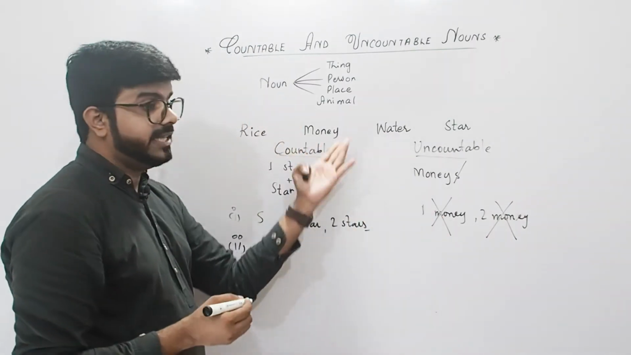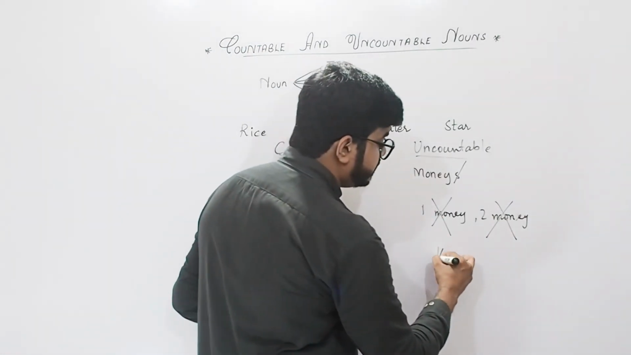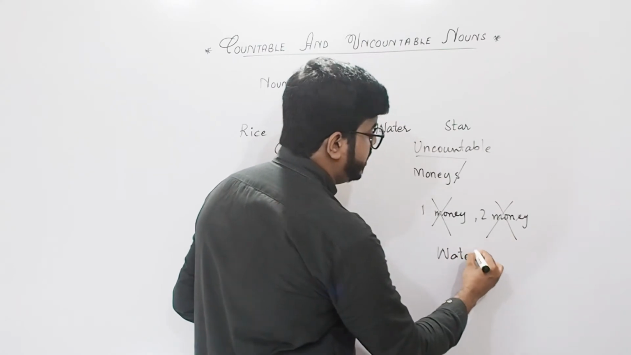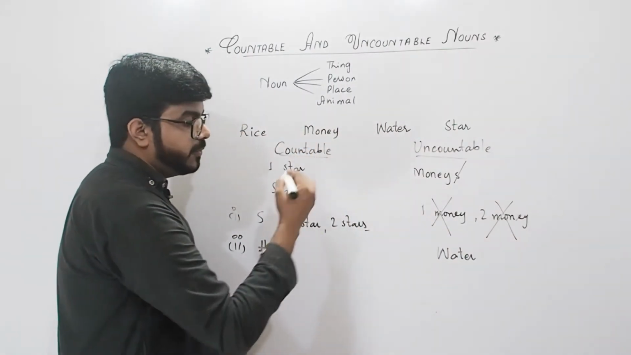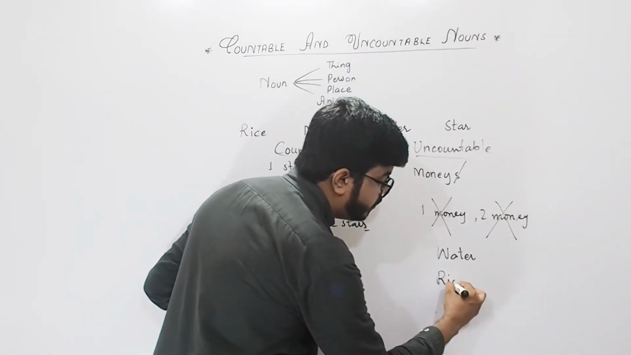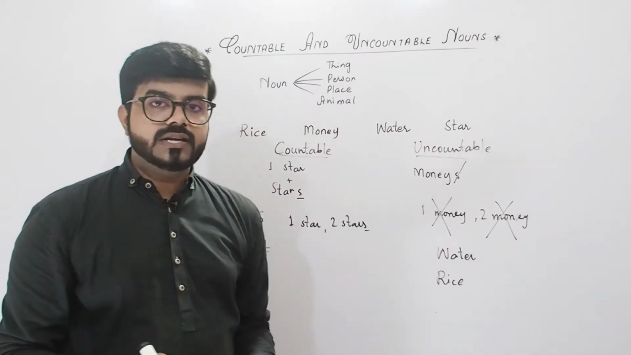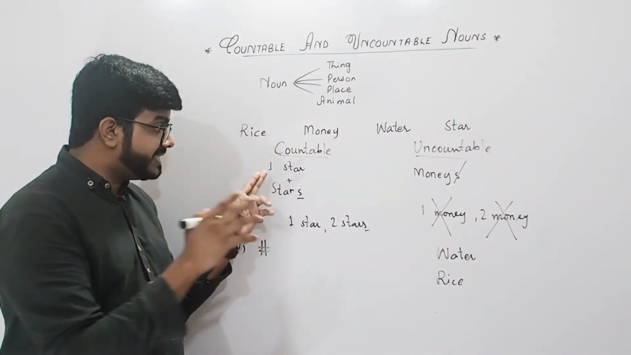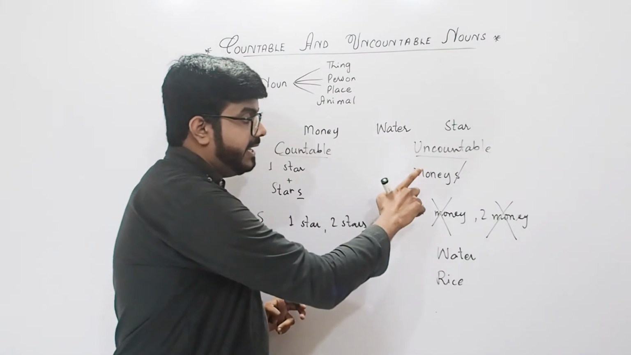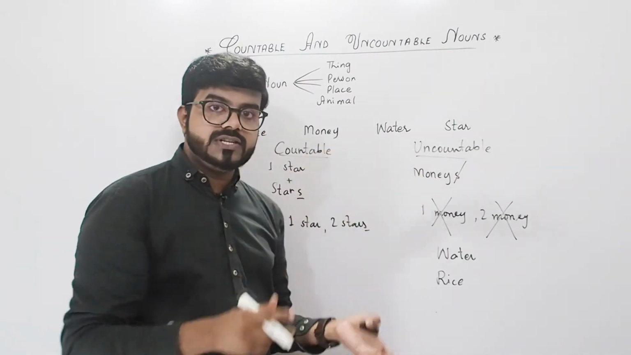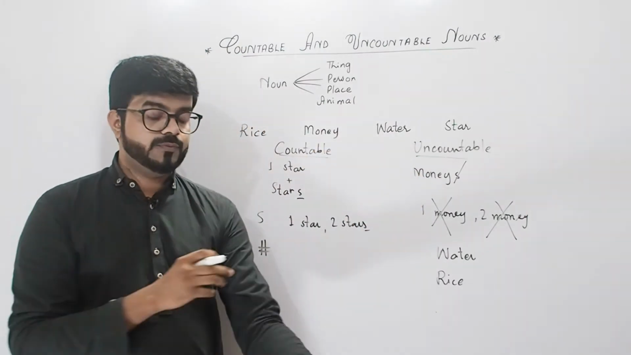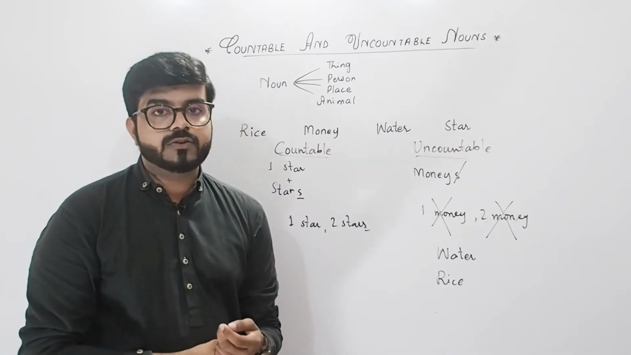So the word money is actually an uncountable noun, right? Water, yes, water is also an uncountable noun. On the other hand, the word rice is also an uncountable noun. So this is not confusing. I gave you two examples, stars and the word money, and specifically these two words are quite confusing when you talk about countable or uncountable nouns, right?